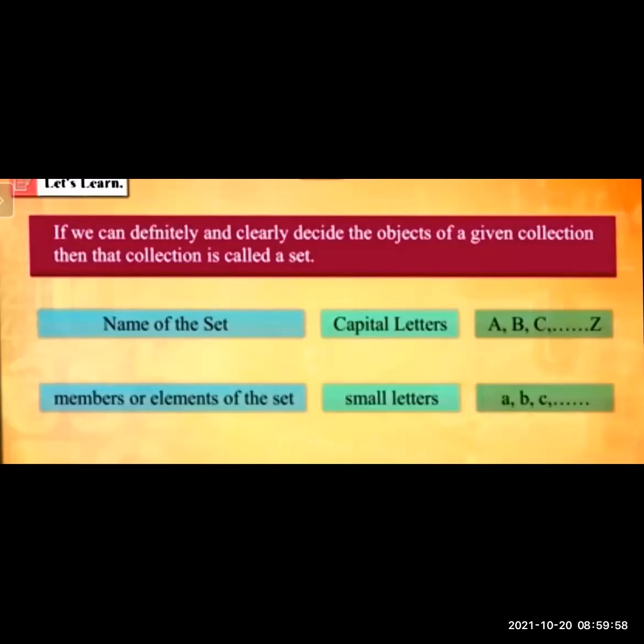This way we name the set using capital letters and the members or elements using small letters. Let's see how we use small letters for elements and capital letters for the name of the set.